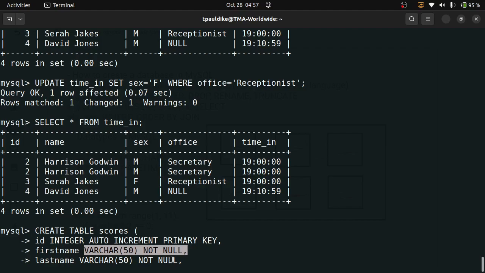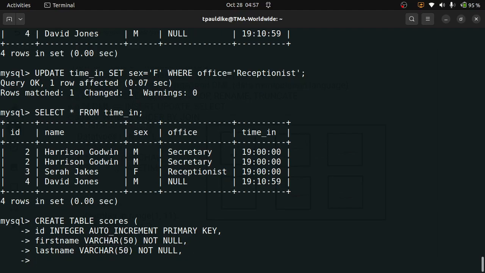All right, making progress. What else do I want to have? I want the person's score for biology, and I want it to be of type integer, because it's scores we're talking about here. It should be NOT NULL. It cannot be null; there must be something there.